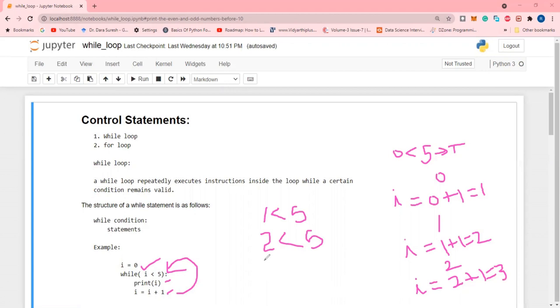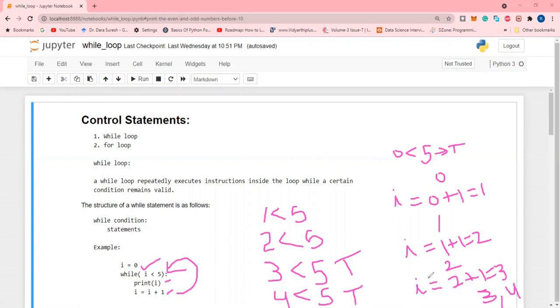Then again, the control goes to the while loop. It evaluates the condition: i less than 5, 3 less than 5, it is true. So again, the i value is printed, then increased by 1, so the i value is 4. Now again the condition is evaluated, 4 less than 5, it is a true value.